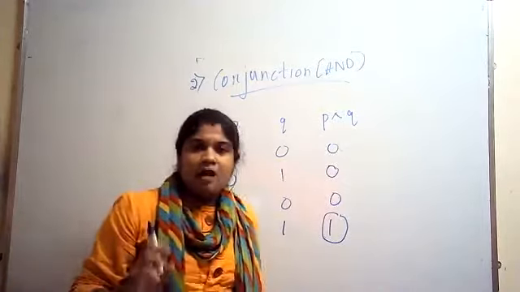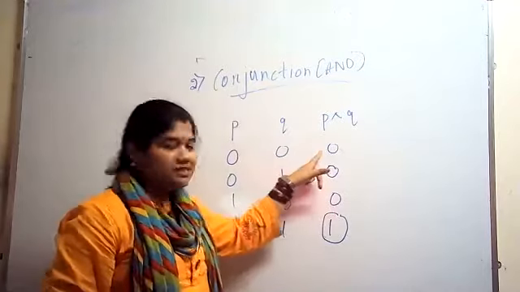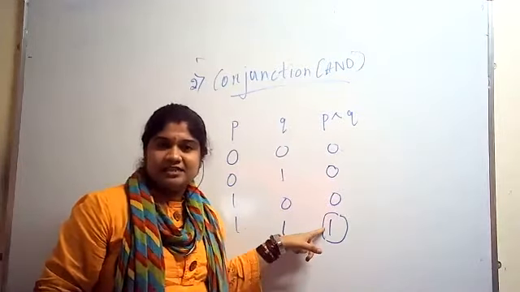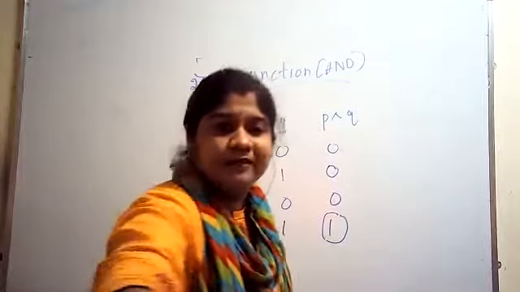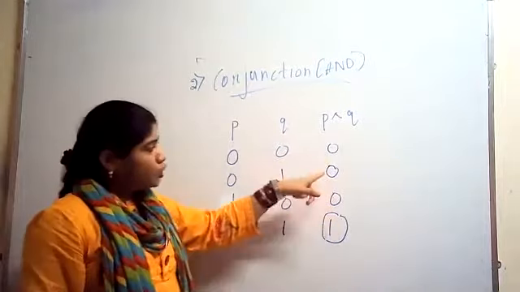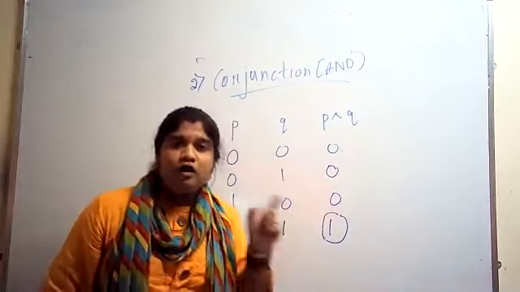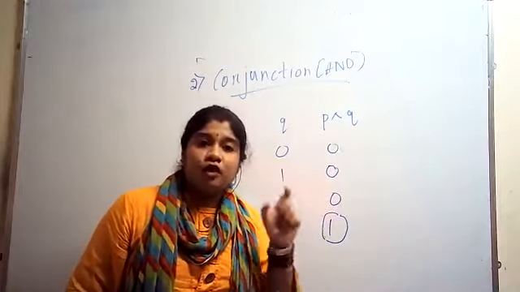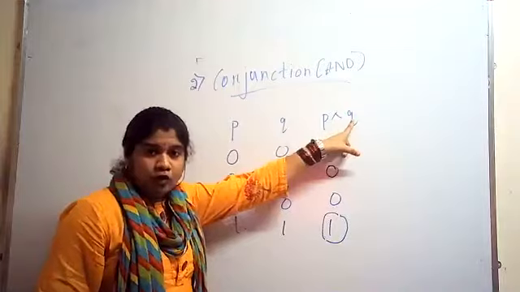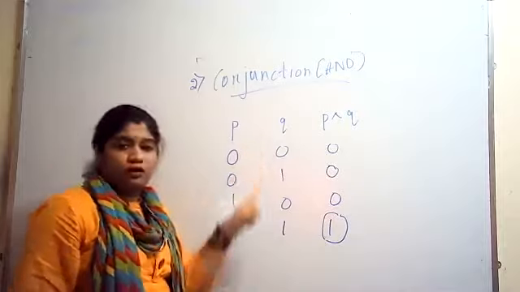I'll tell you a simple method to write a definition. See here, first is 0, second is 0, third is 0, whereas the last is 1. Only this is a unique case; the rest three are the same. So I can define conjunction as one of the logical connectives where p conjunction q will be 1 when p is 1 and q is 1.